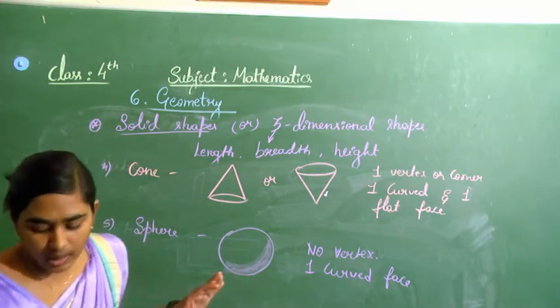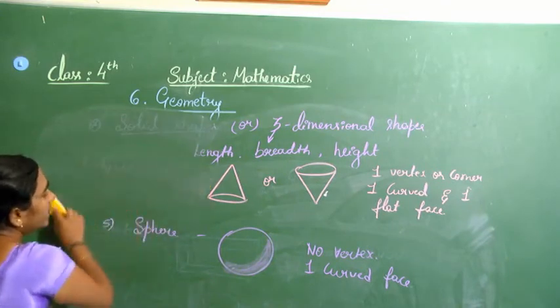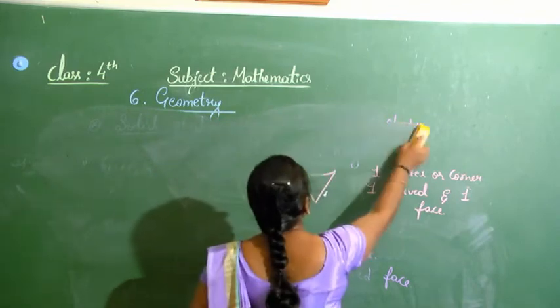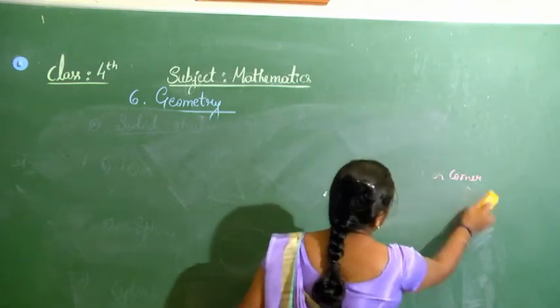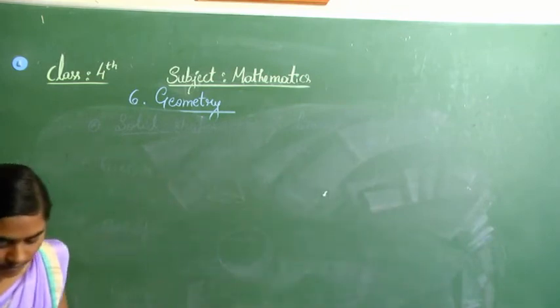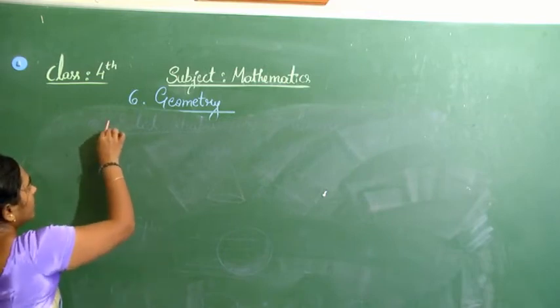Now coming to the types of lines. How many types of lines are there?